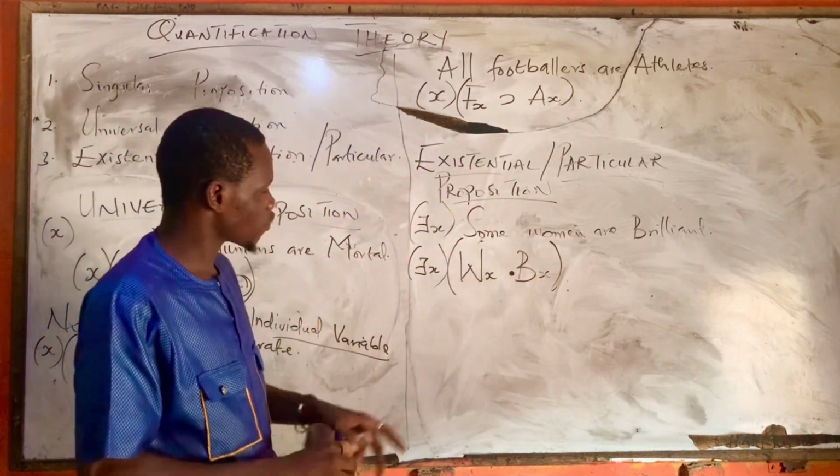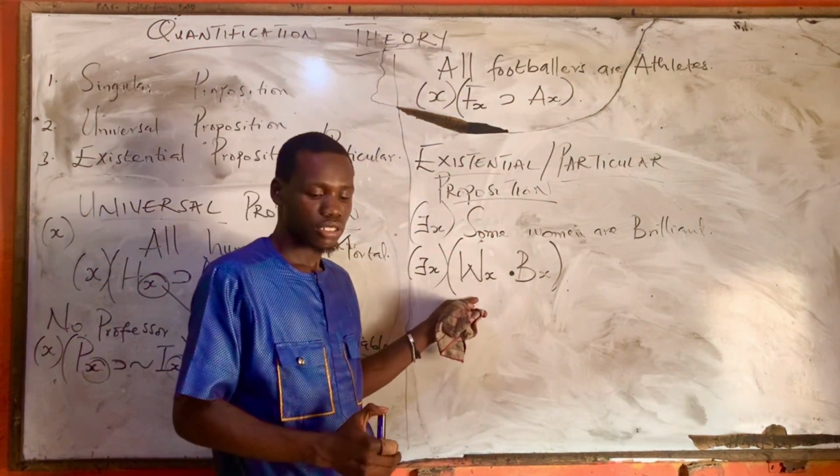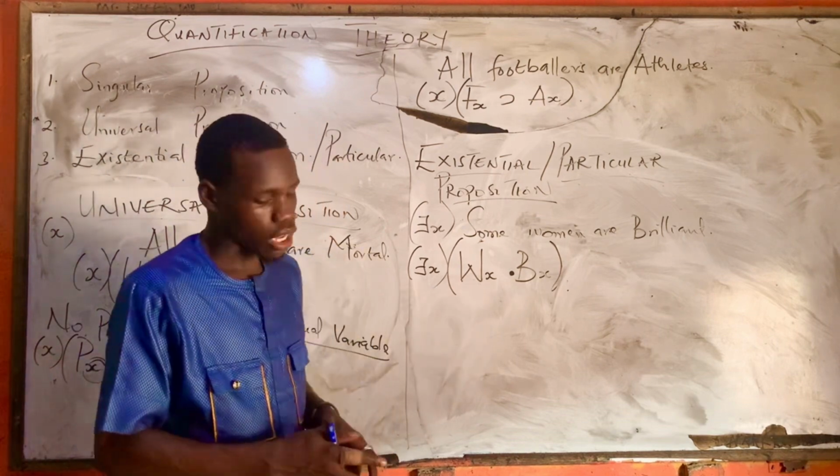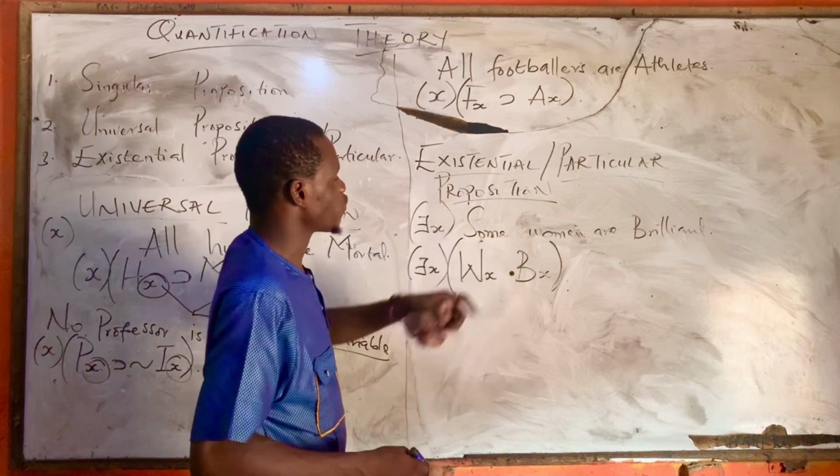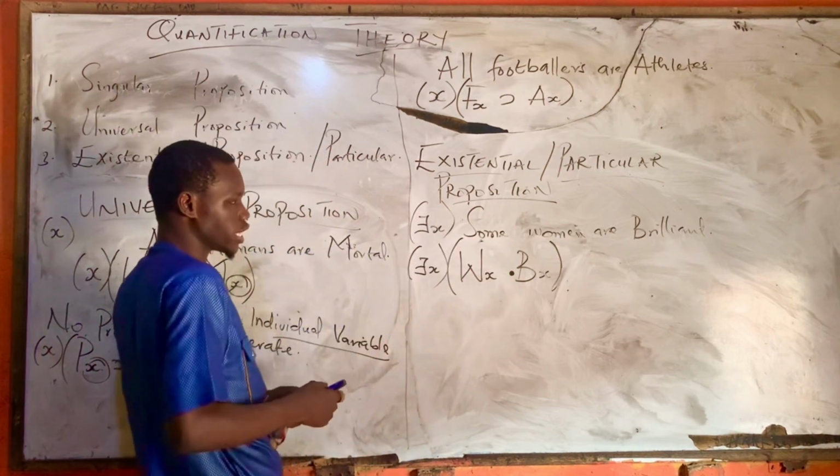Okay, so this is for the particular affirmative proposition. Now, particular negative.